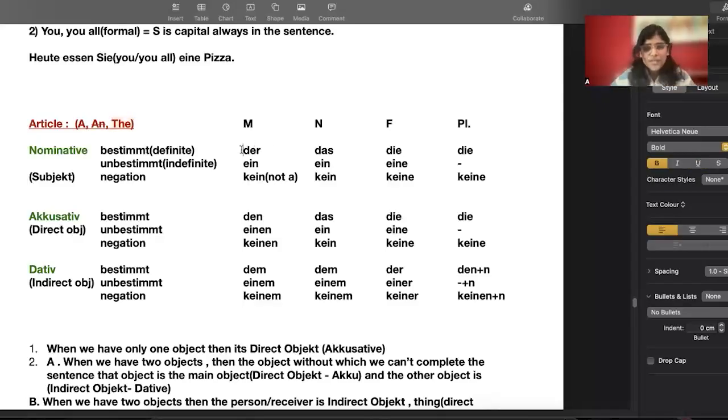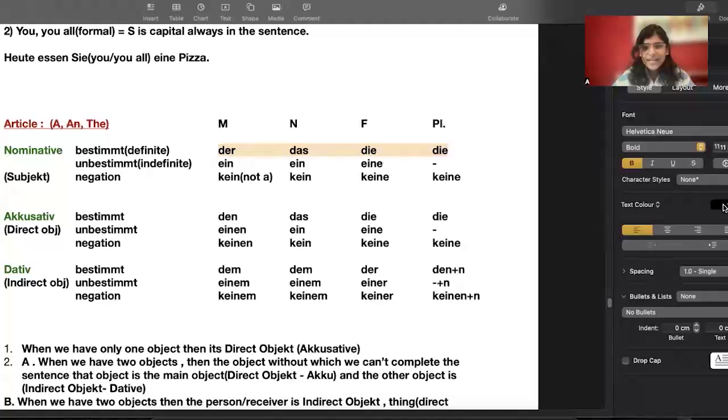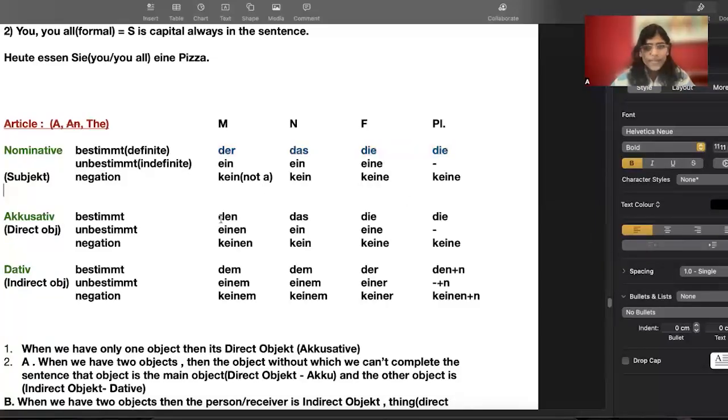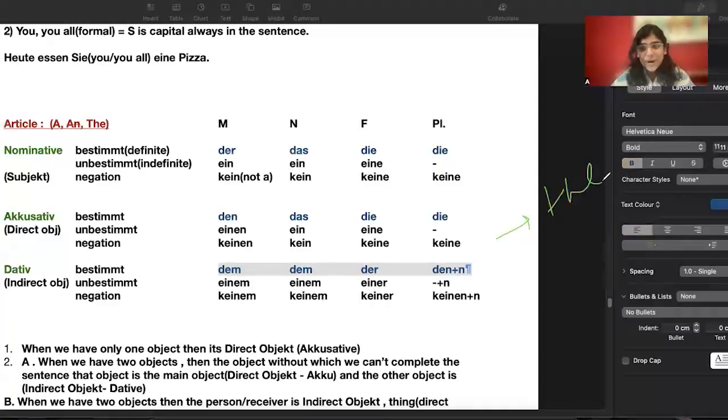Okay. So this complete row which you are seeing here, der, die, das, den, maybe I'll mark it as blue. And this complete row. Okay, so this complete row that you are seeing here, they all mean nothing but the. So how many the do we have?